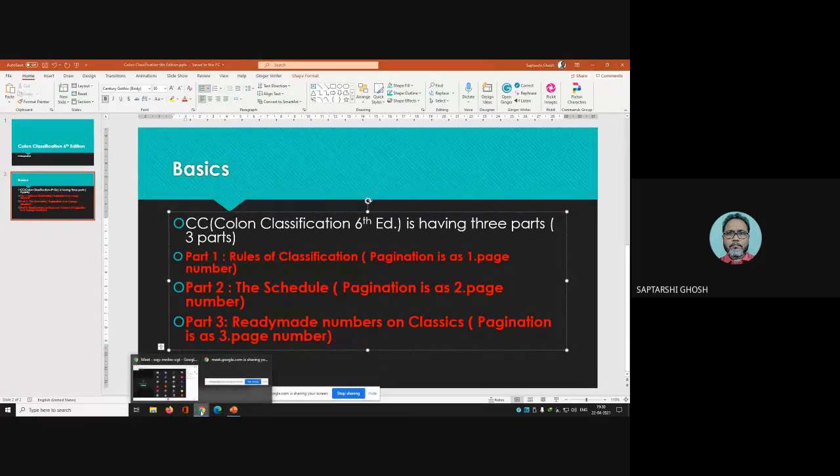That is what we started with, the colon classification, and I already told you that in this semester I am having three papers. One is the classification itself, second one is the cataloging theory, and third one is the digital reference service. But the digital reference service you already did, so I have to find out something more pertinent which might be beneficial for you. So I will tell you that after 1 or 2 days.